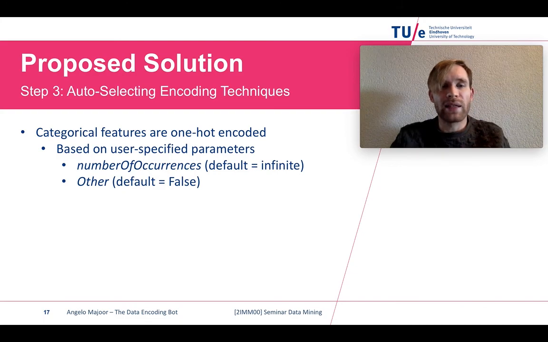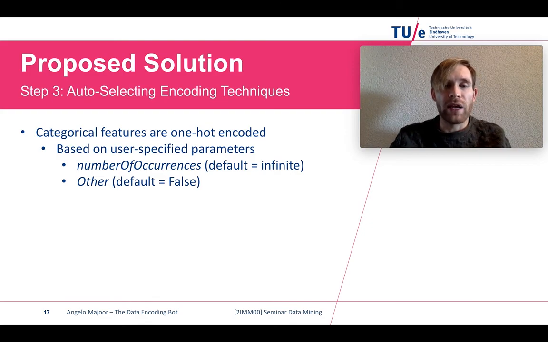Then the last step is auto-selecting encoding techniques. Now that we've decided which features are categorical, we'd like to one-hot encode them. We do this one-hot encoding based on user-specified parameters, which are the number of occurrences and other. The number of occurrences basically states how many times a value should occur before it's one-hot encoded in the feature.